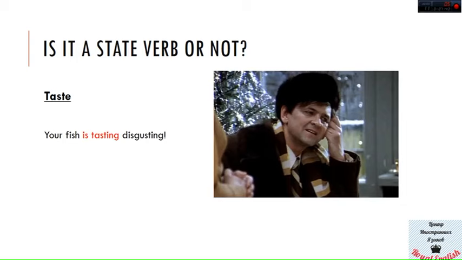Taste. If Nadia was English and Hippolyte would tell her that your fish is tasting disgusting, she would also think that he is both rude and kinda stupid, or just illiterate. So don't be Hippolyte and say that your fish tastes disgusting. But you may be tasting this soup for salt. I'm tasting this soup for salt means I'm trying it. In this case, it would be okay to use taste as an action verb.